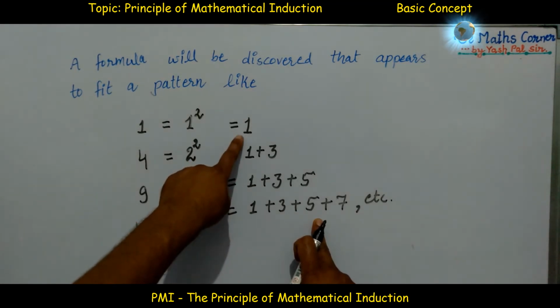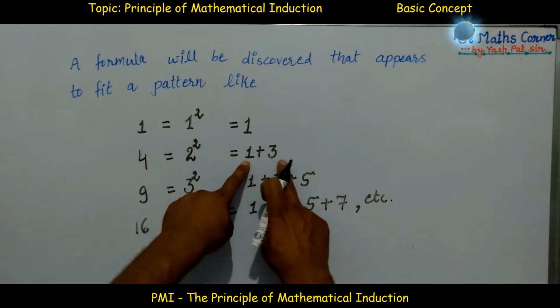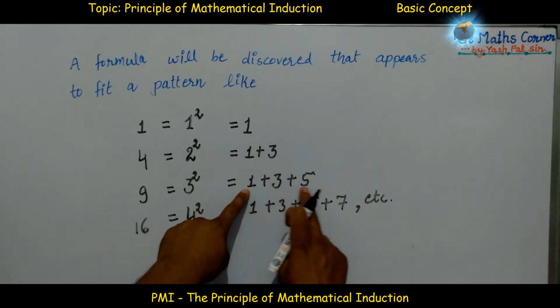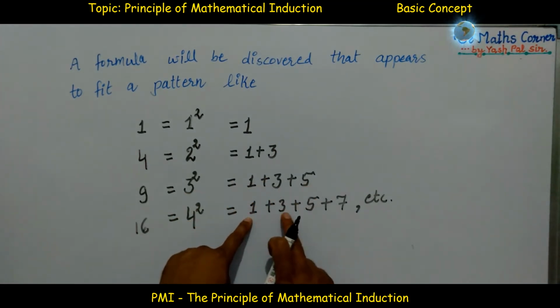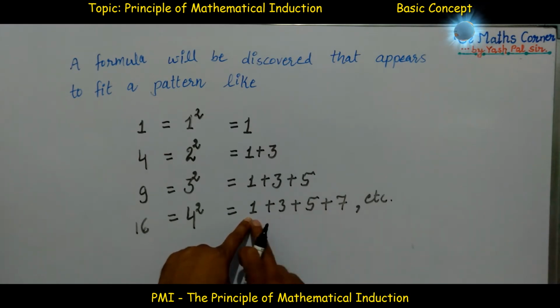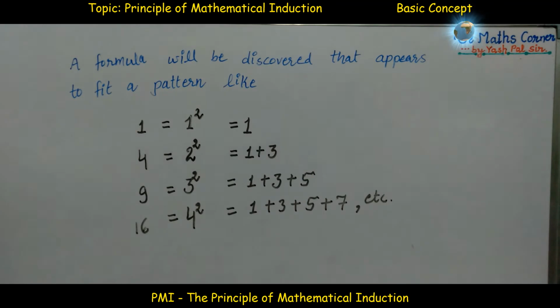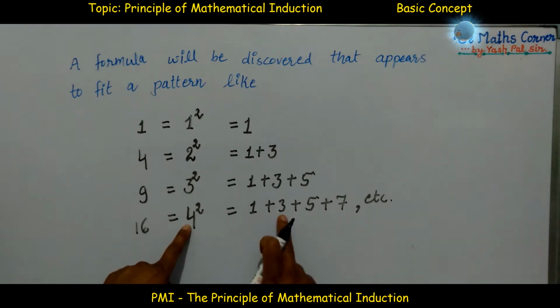1, 1 plus 3, sum of two odd numbers. 1 plus 3 plus 5, sum of three odd numbers. 1 plus 3 plus 5 plus 7, sum of the first four odd numbers, like this. Okay, so what we can say, 4 square means the sum of the first four odd natural numbers.